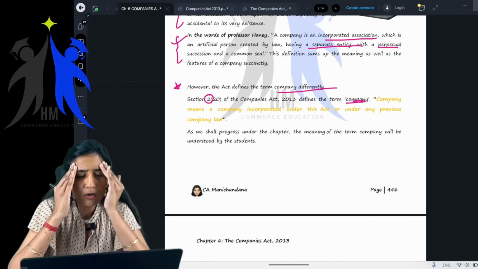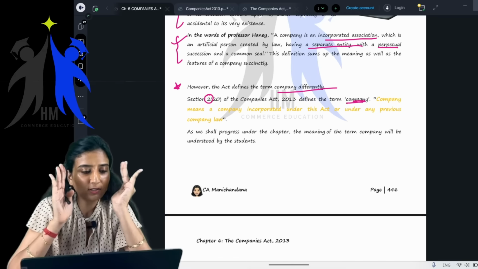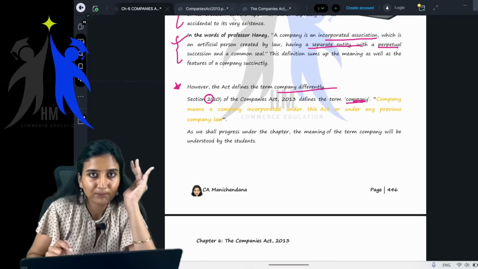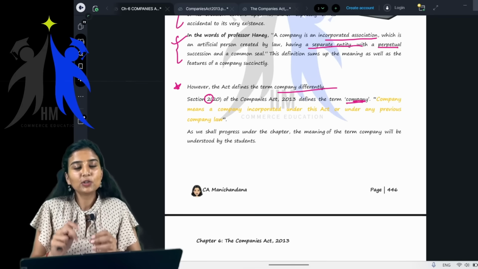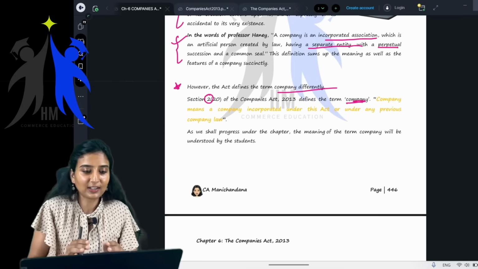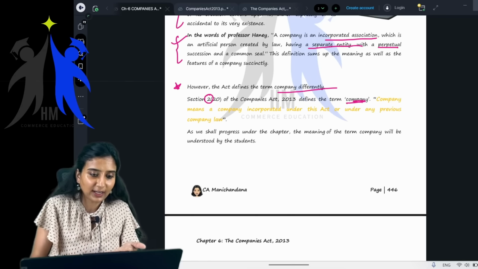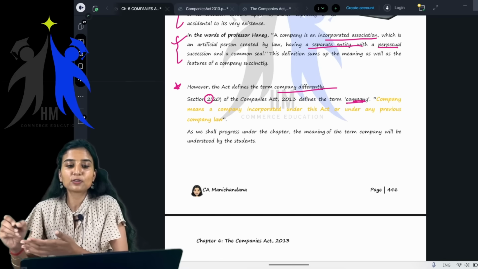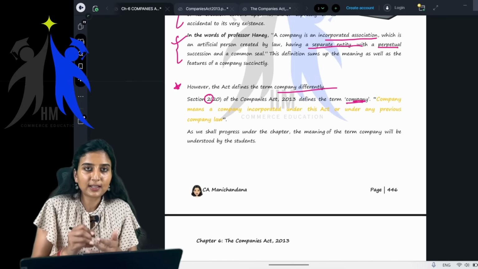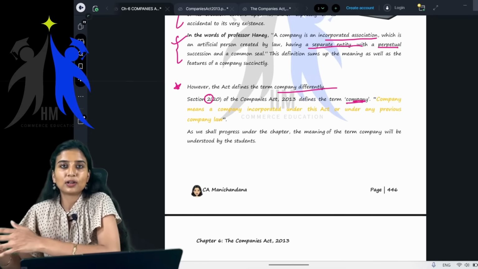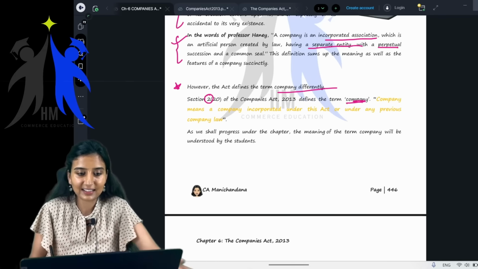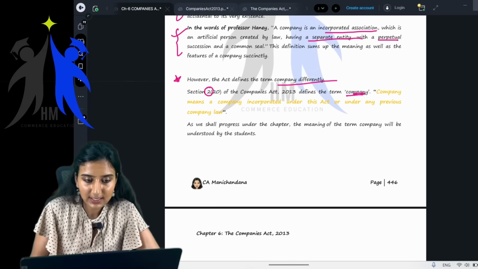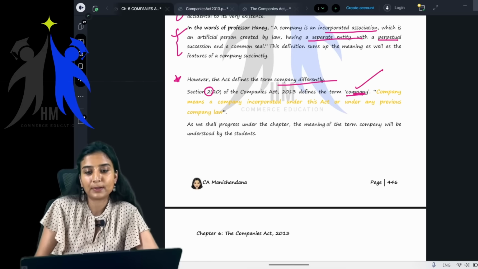So without second thought, if anywhere in your exam paper you want to write a definition, you can, without any second thought, write according to section 2. You don't have to write the other sections. According to section 2 of the Companies Act so and so, or according to section 2 of the Indian Contract Act so and so. Getting it? So that is how you can write. Section 2 always deals with definitions. Section 2 of the Companies Act defines the term company.